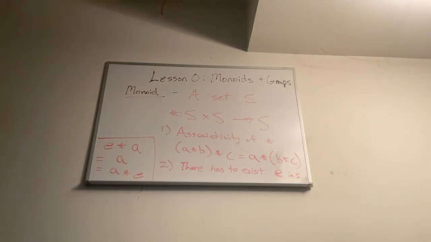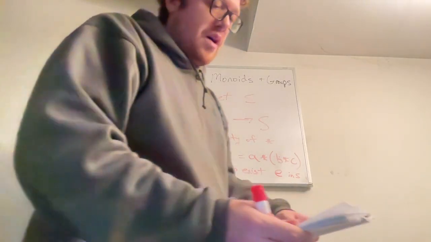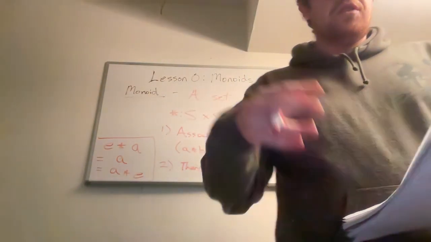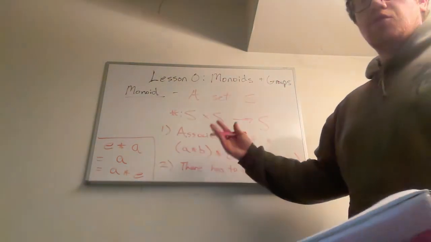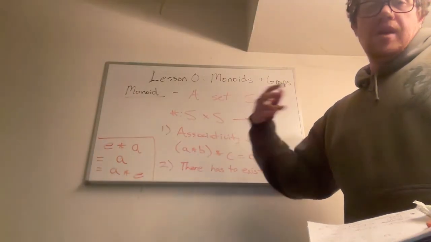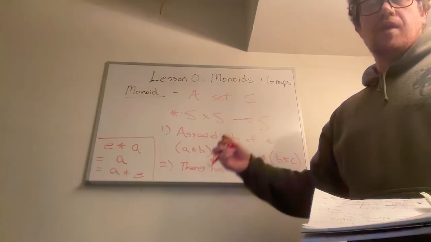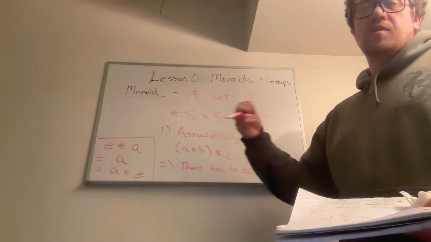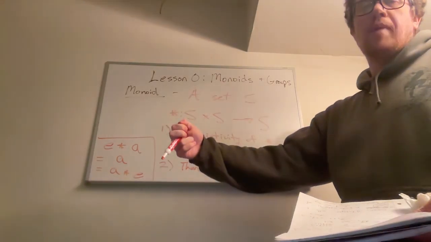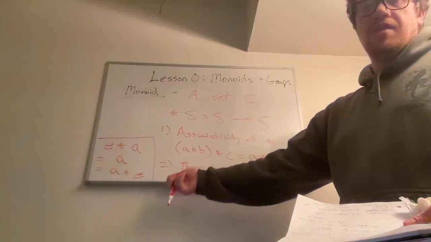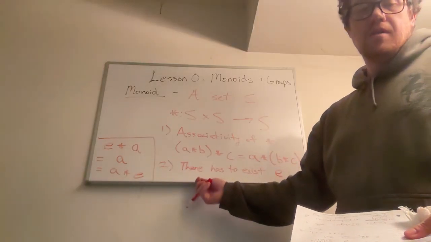Okay, so that's monoids. You have this set, you have this function, it has these two properties, and then when we get to groups, groups are going to have this additional property that the element is actually invertible: when you multiply by the element, there's a way to go back and end up with this identity element, this special element.